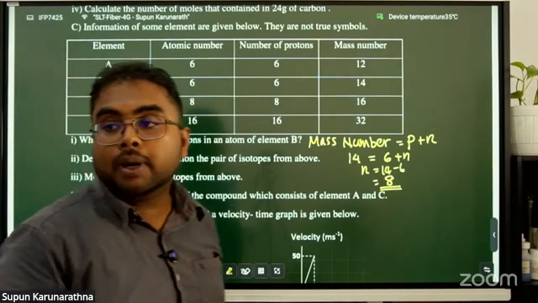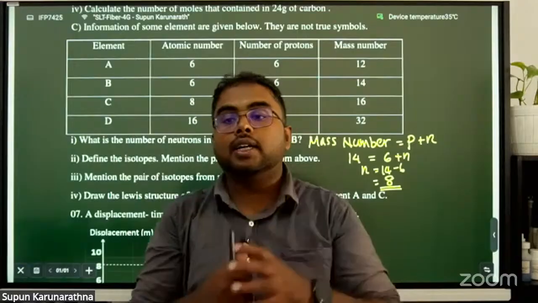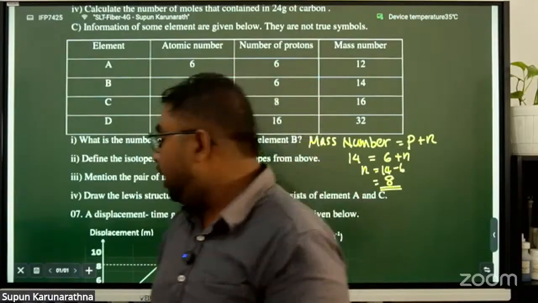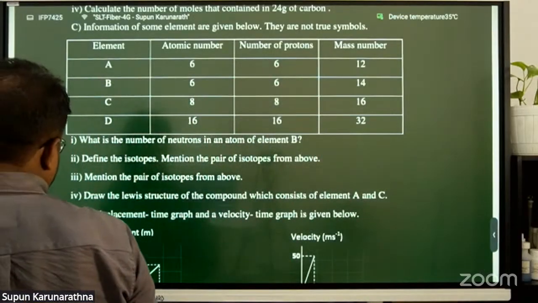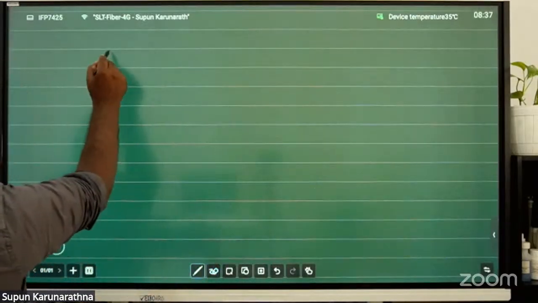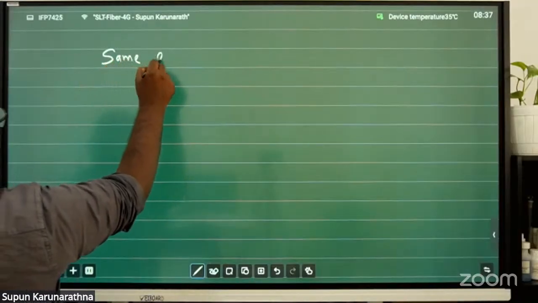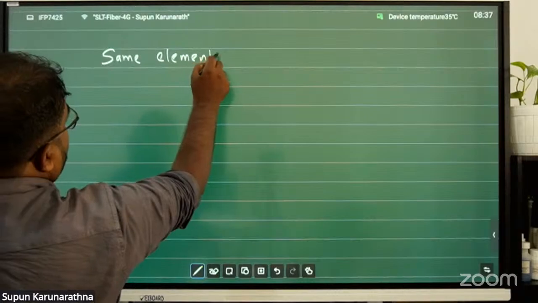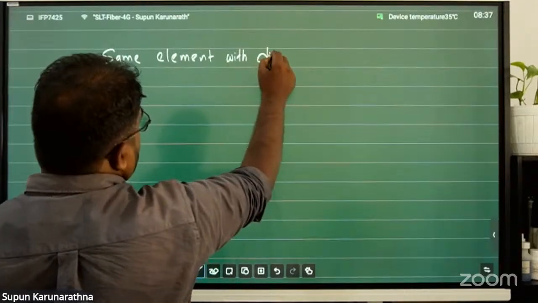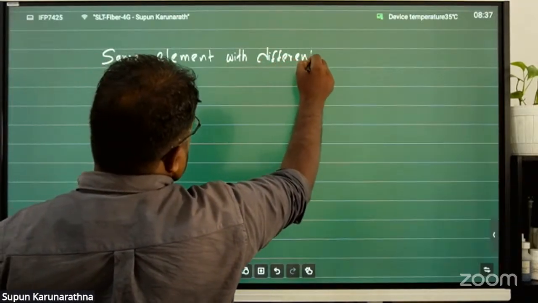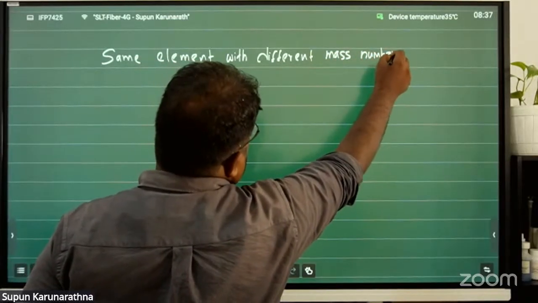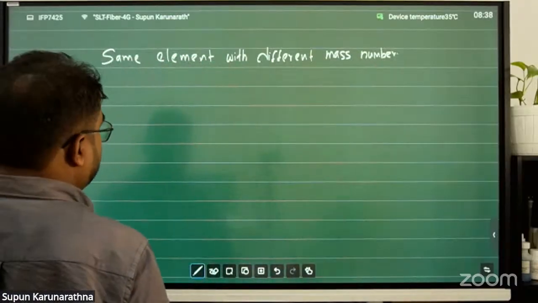Define the isotopes. So what do you mean by isotopes? What do you think about that? Isotopes mean the same element with different mass numbers. We call it an isotope. Remember that: same element with different mass number, we call it isotopes.